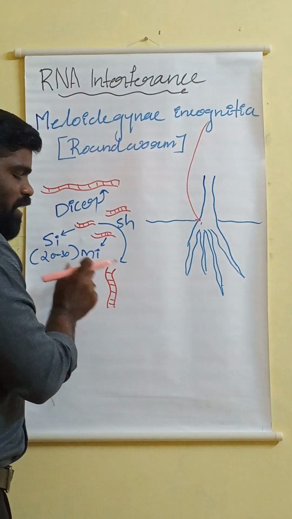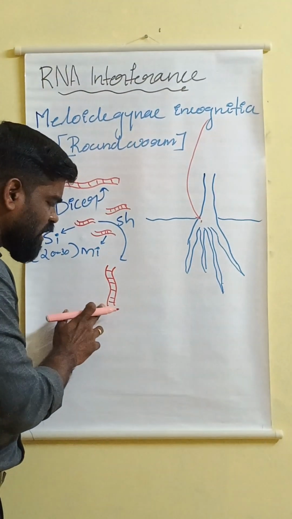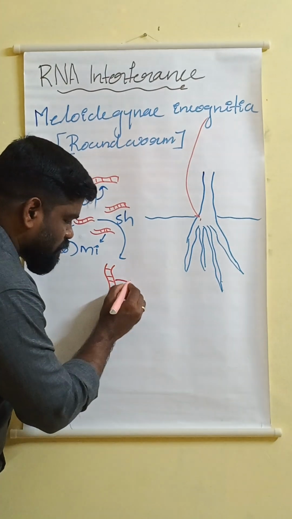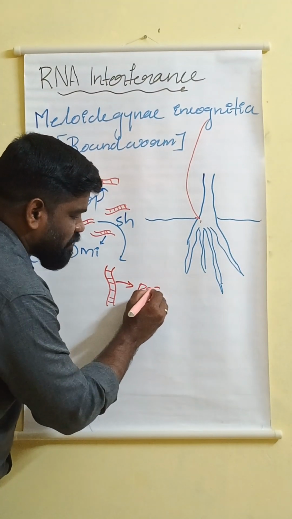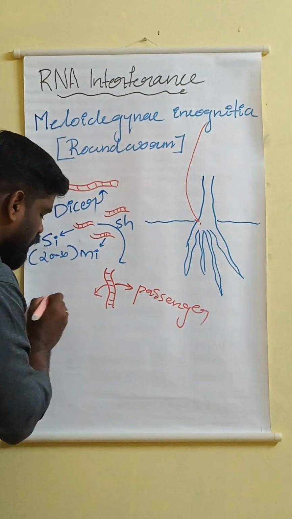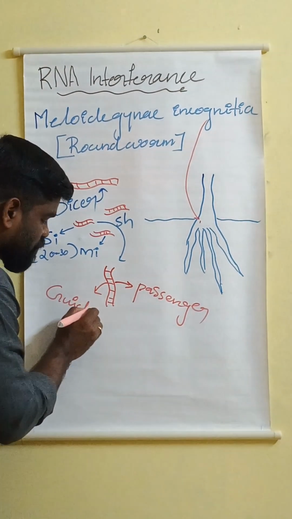Now come to siRNA. siRNA has two strands, right? It is double stranded. One of the strands is called the passenger strand. The second strand is called the guiding strand.